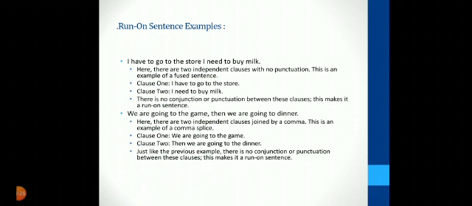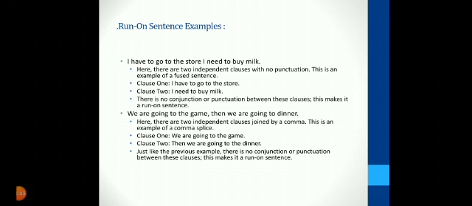Number 1, I have to go to the store I need to buy milk. Here there are two independent clauses with no punctuation. This is an example of a fused sentence. Clause 1, I have to go to the store. Clause 2, I need to buy milk. There is no conjunction or punctuation between these clauses. This makes it a run-on sentence.